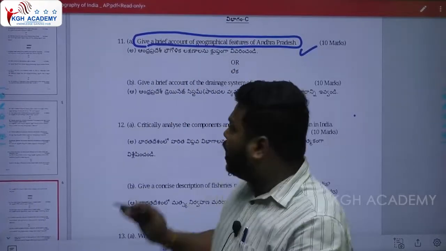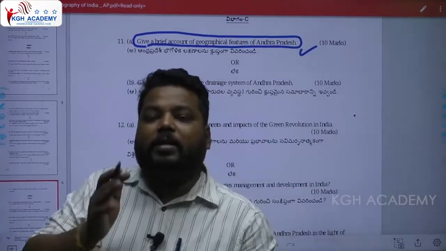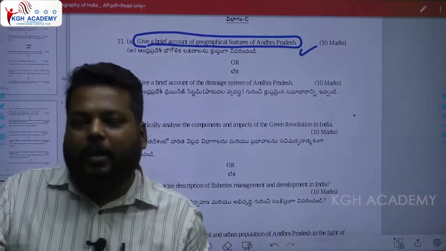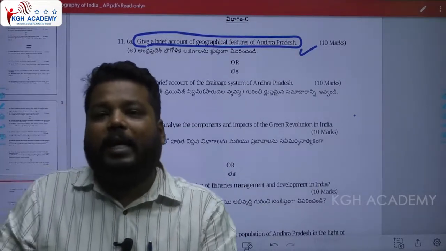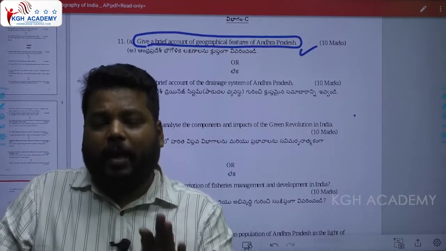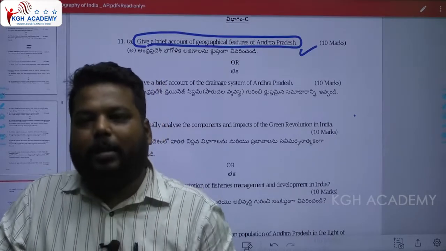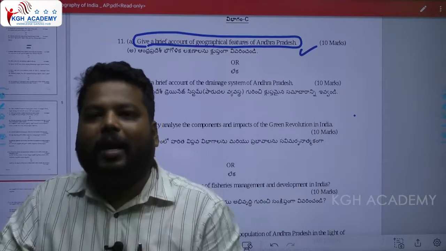So what are the geographical features which Andhra Pradesh has? If we understand the physiography of Andhra Pradesh, we would have Eastern Ghats, plain regions, plateau regions, coastal plains, and deltaic regions.